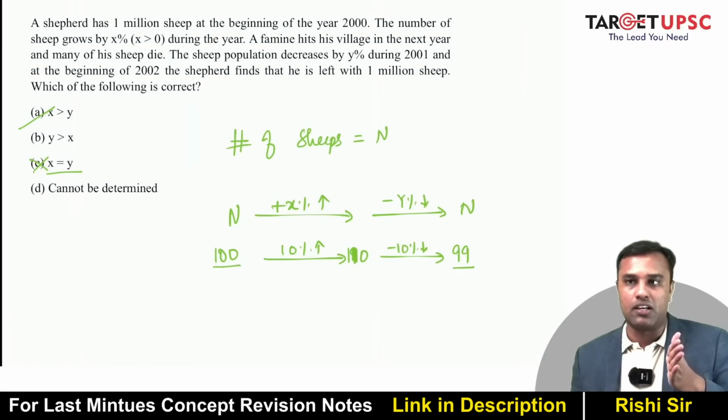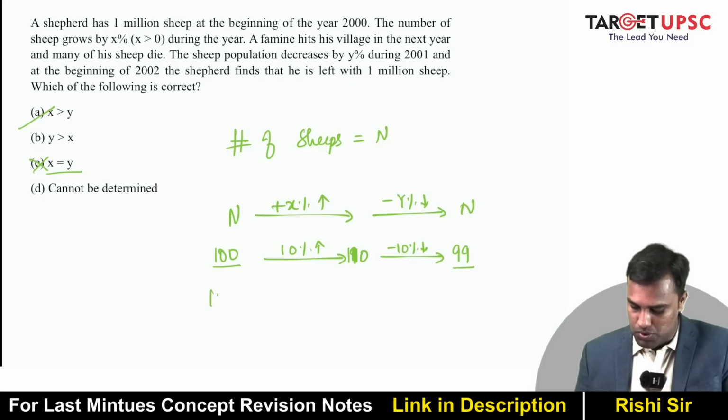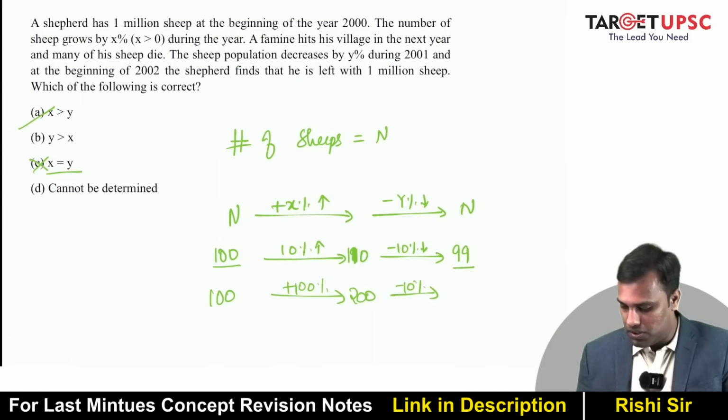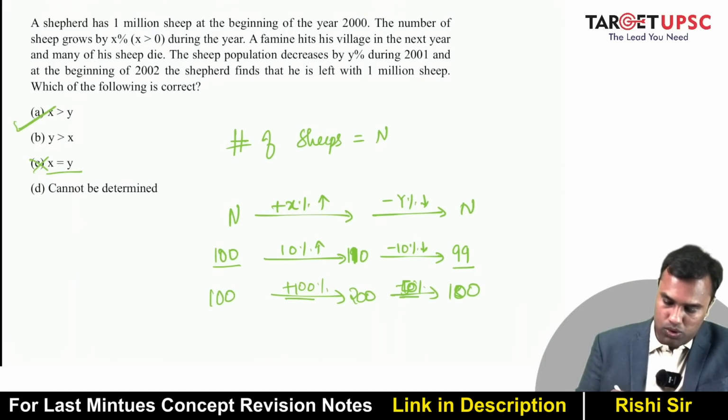Suppose it increased by 100% and then got reduced by 10%. Okay, suppose this is 100, it increased by 100%. So what will that be? That will become 200, and then this is decreased by 10%. So that will become 50%. Sorry, so that will become 100. So X is 100, Y is 50, X is more than Y, right? So X has to be more than Y.